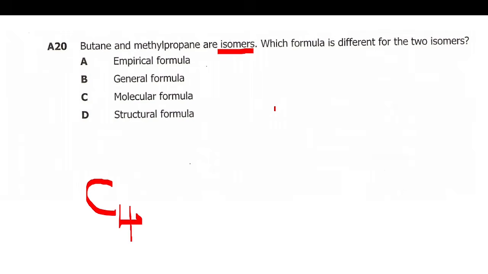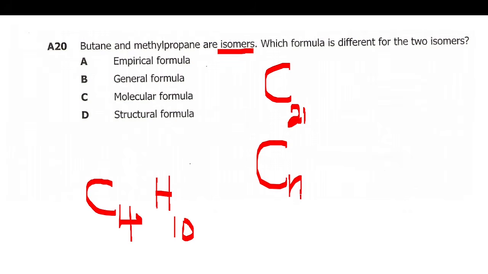Then since C4, times 2, which is 8, plus 2, which is 10, so it will be like this, 10, if I'm not mistaken, because the general formula for alkenes is CnH2n plus, for H, then 2n plus 2. Yeah, this is the general formula for